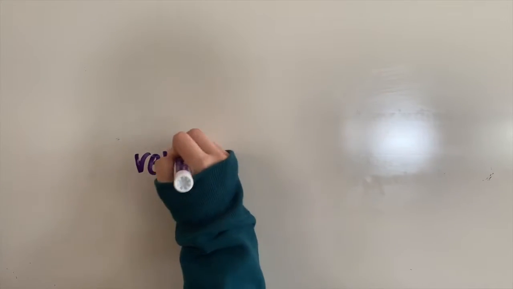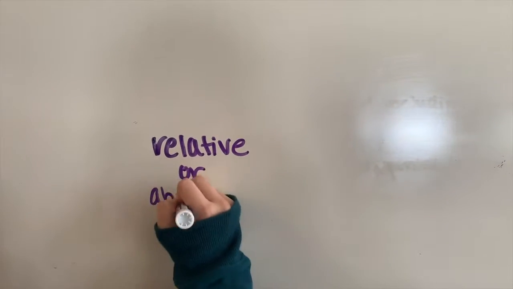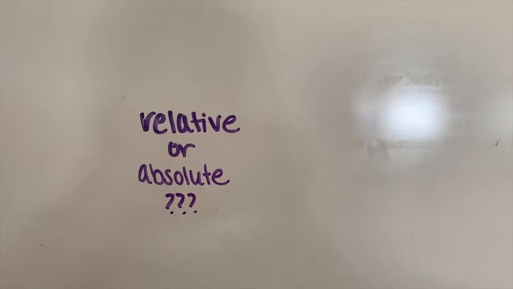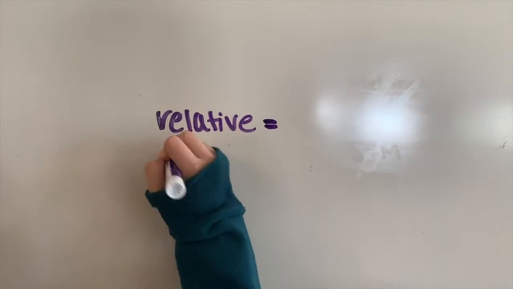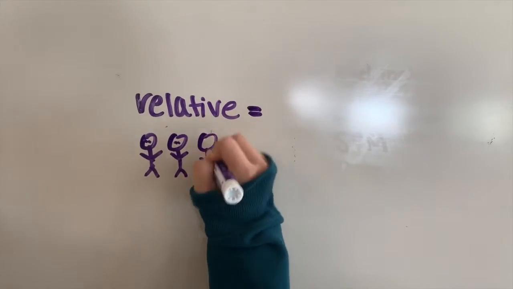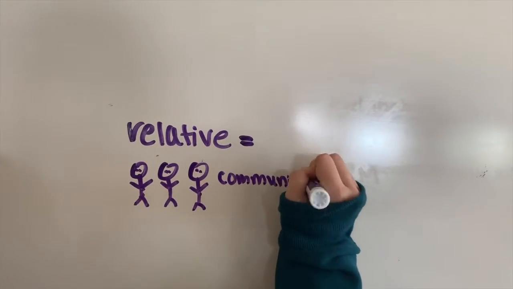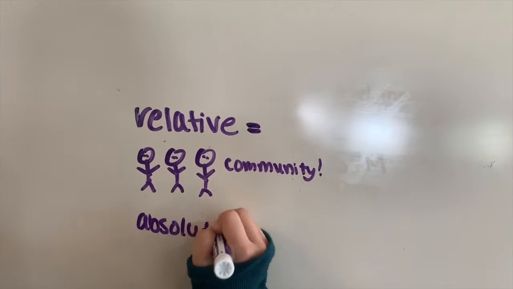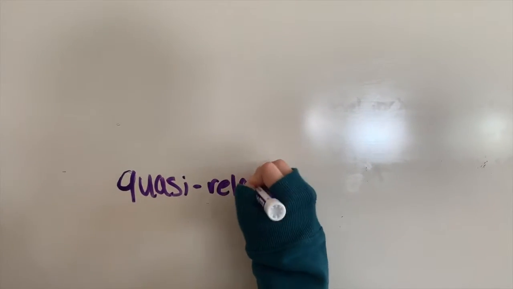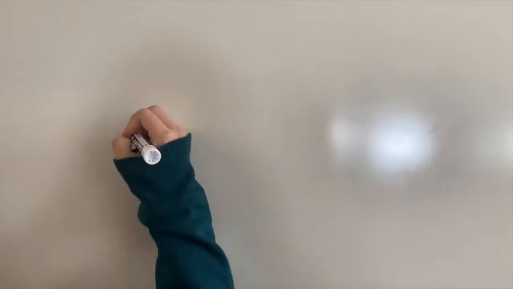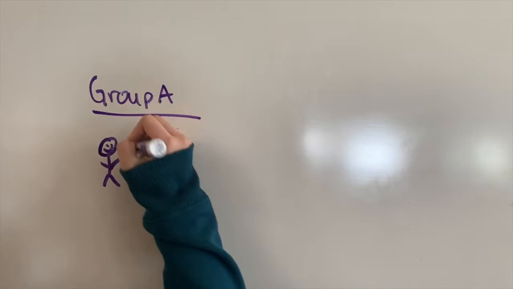When creating this definition, the first aspect that we considered was whether or not to make it a relative or absolute measure. A relative measure of poverty considers others within a community, whereas an absolute measure of poverty bases poverty on a fixed matter without considering others. We decided upon a quasi-relative measure because we wanted to consider a person's position within society, but we recognized the issues of having a 100% relative poverty measure.